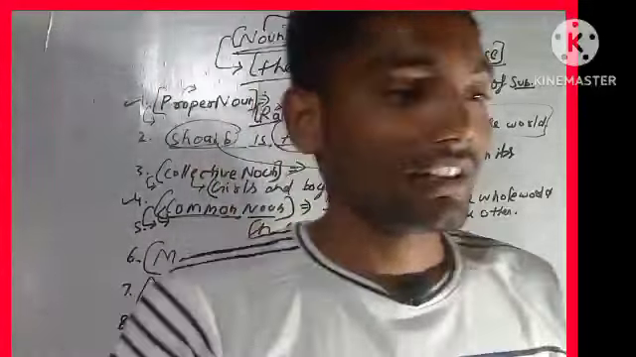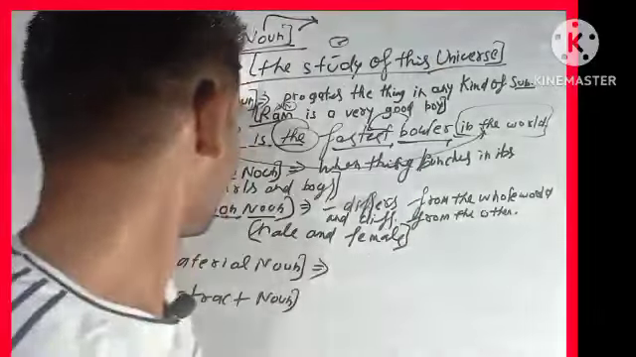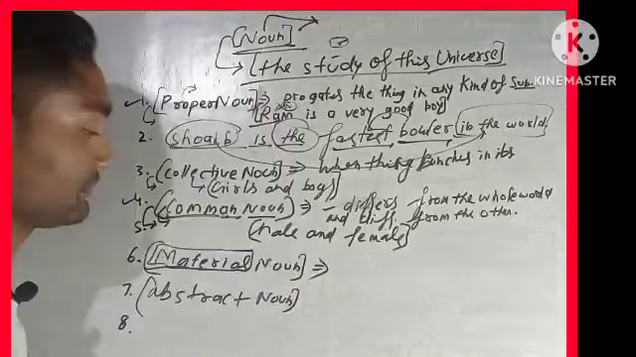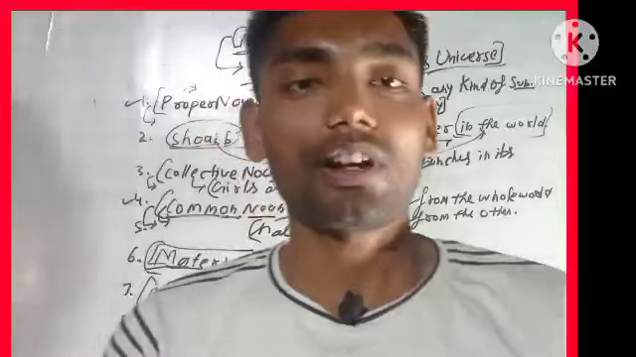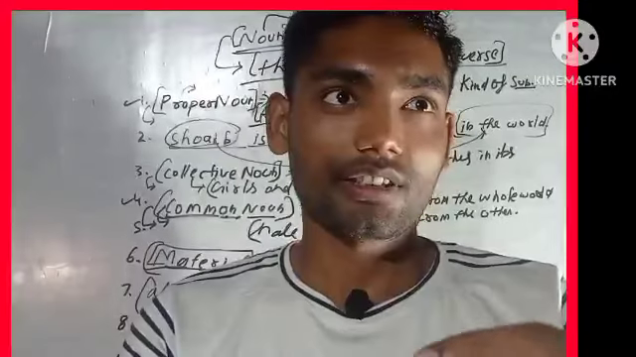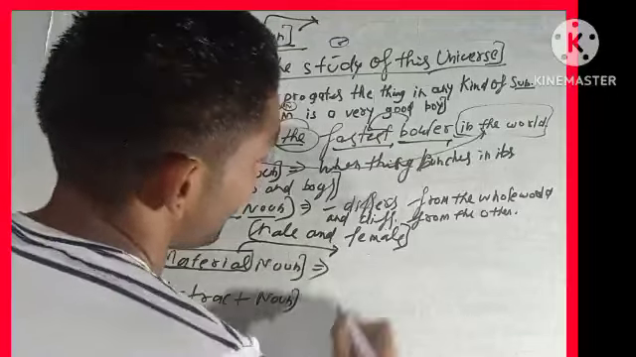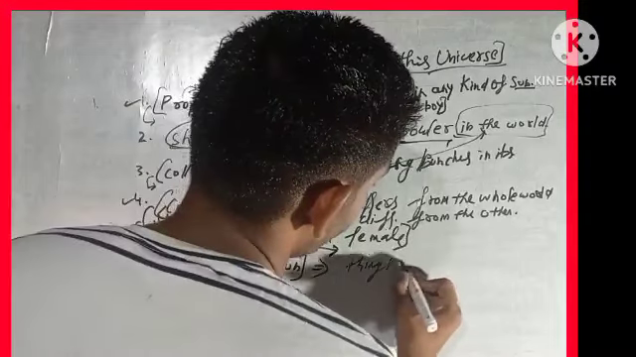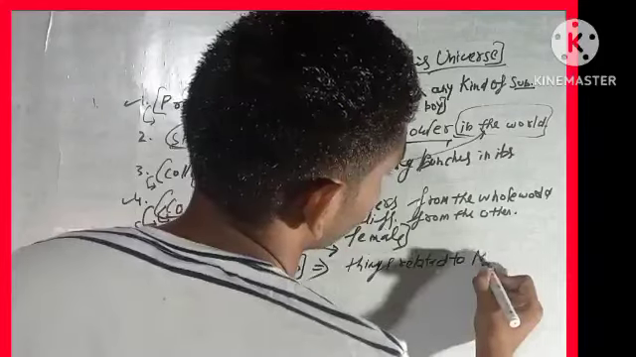So guys, material nouns means the metal. It's a simple word. Material is just when we talk about iron, silver, aluminum, bauxite. It's just things related to the metal.